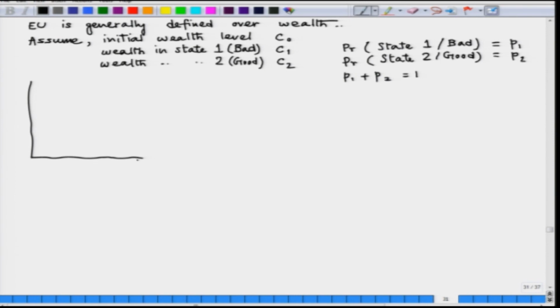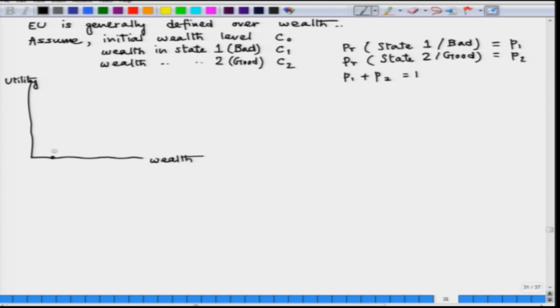So, let us measure wealth along the horizontal axis and utility along the vertical axis. So, as we are talking about C1 as the consumption level of the consumer in state 1 which is a bad state, it is safe to assume that C2 is greater than C1.